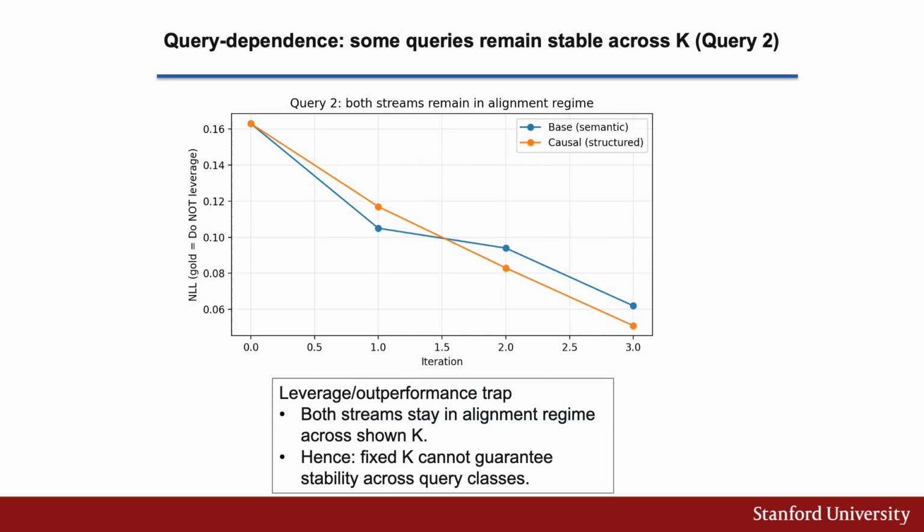So if you look at this second query, it remains stable across K. There is no collapse, even on expansion. Stability is not a universal property of retrieval, it is query dependent. Some queries are structurally robust, others are confounded and fragile.